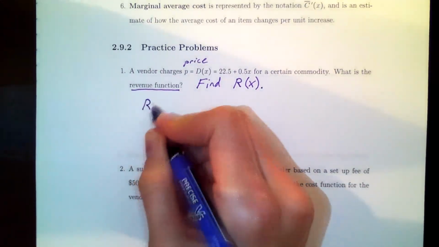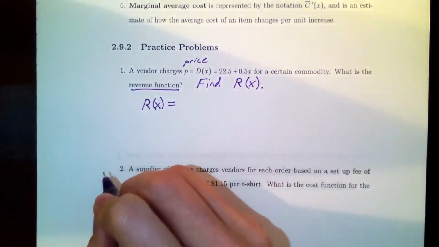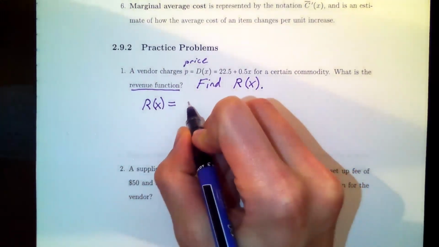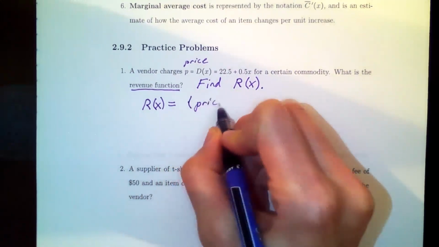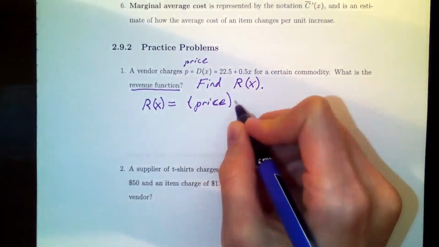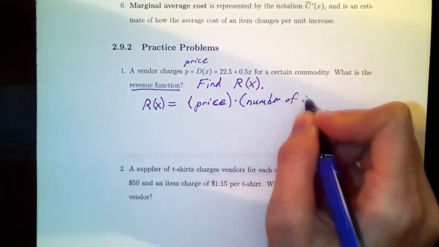Now, revenue, we have to build it. Revenue is kind of given by this template. To find revenue, you always have to multiply the price of the items that you are selling times the number of items.